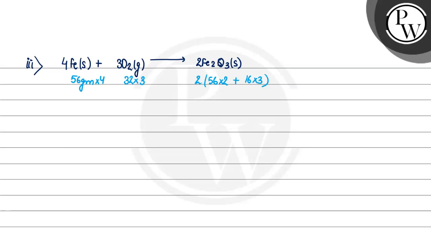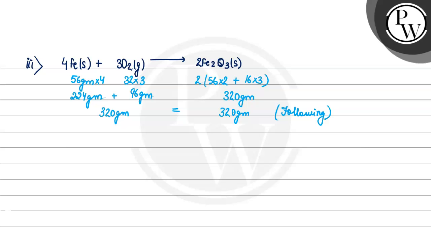Okay. So the final it comes out to be 224 gram, 96 gram and 320 gram. When we add both the reactant, it comes out to be 320 gram. When I add the mass of Fe plus mass of O2, that is equal to 320 gram. That means it is following the law of conservation of mass.